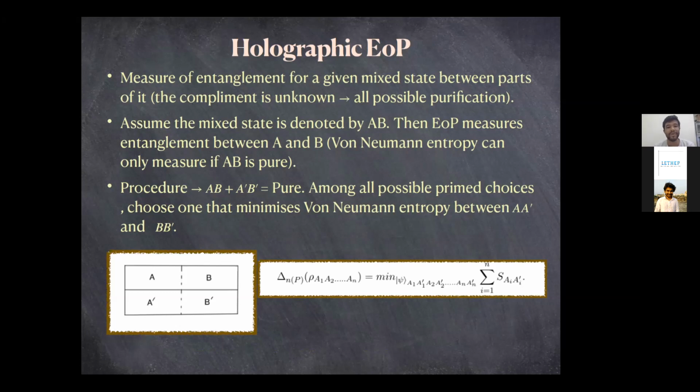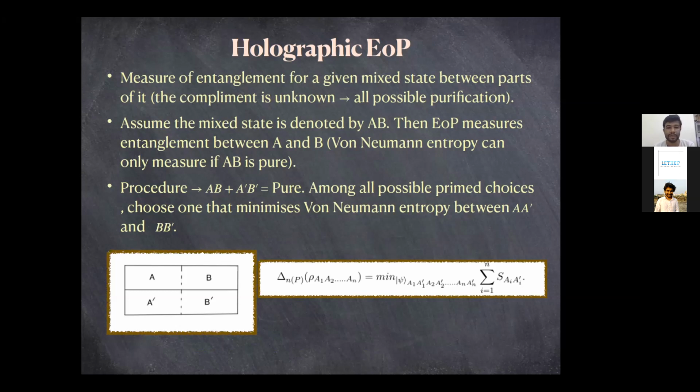But if your A plus B is mixed already, then von Neumann entropy doesn't really give you a good measure of entanglement within this mixed state itself. So if you have a mixed state to start with and you want to measure entanglement between two parts of the mixed state, entanglement of purification is the measure that gives you a good idea of how entangled they are.